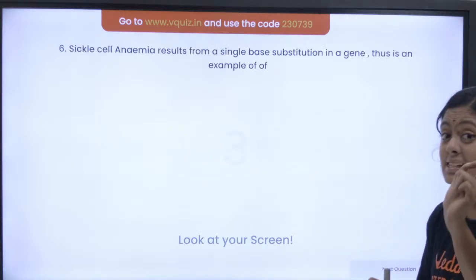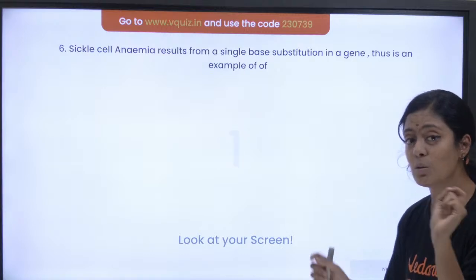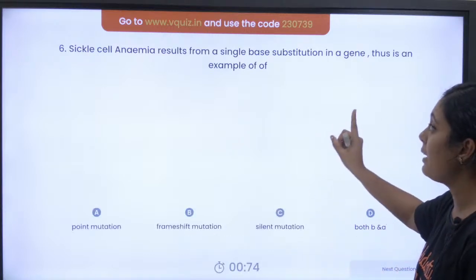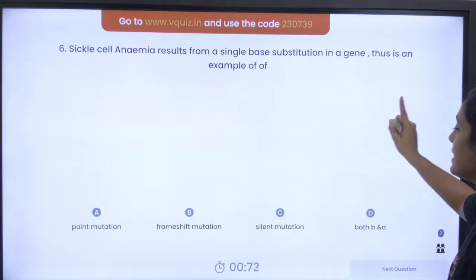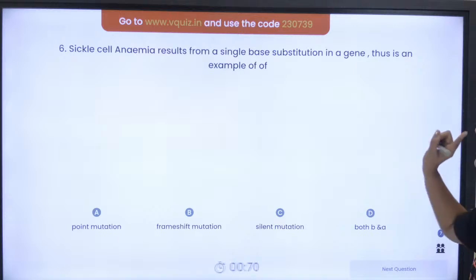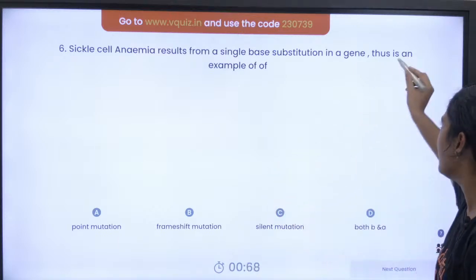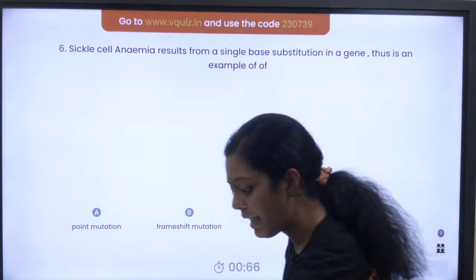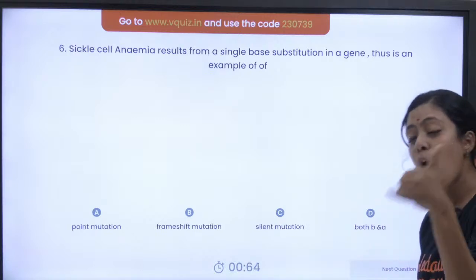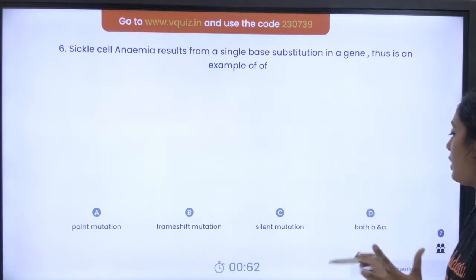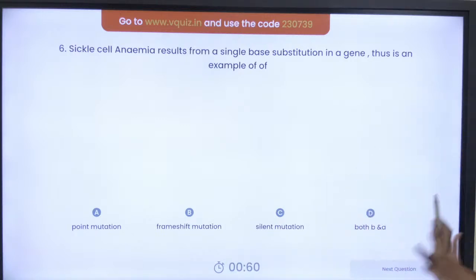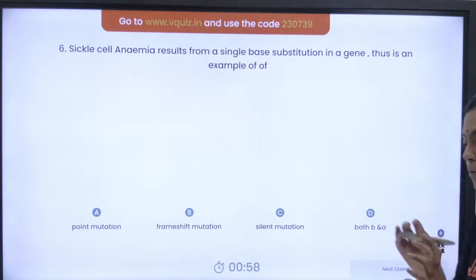Yeah, sickle cell anemia. Listen to the question. Let's get into the serious business. Sickle cell anemia results from a single base mutation in a gene. This is an example of this. Okay, so this is an example of point mutation, frame shift mutation, silent mutation, both B and A. Konjam confusing aana question da.